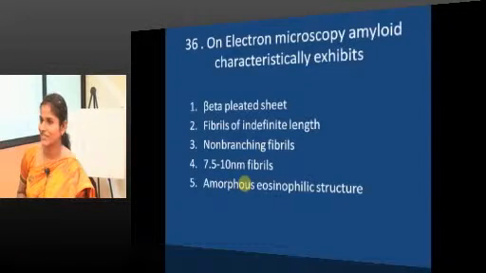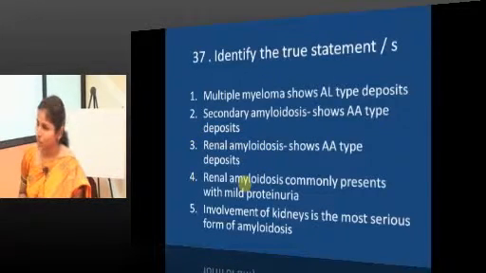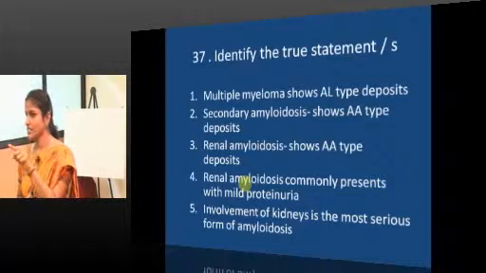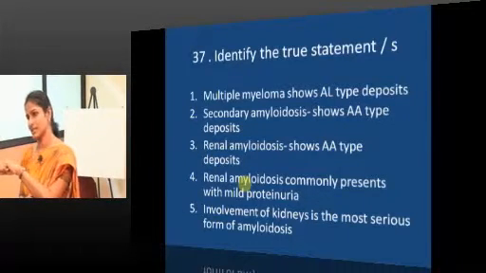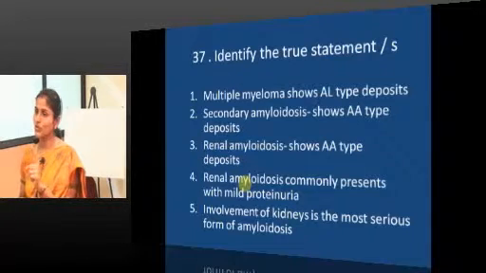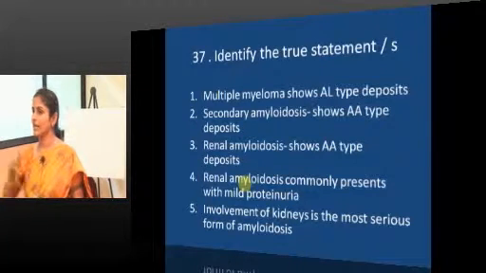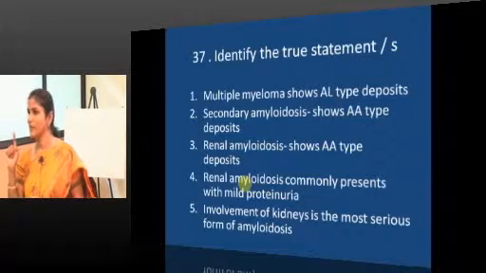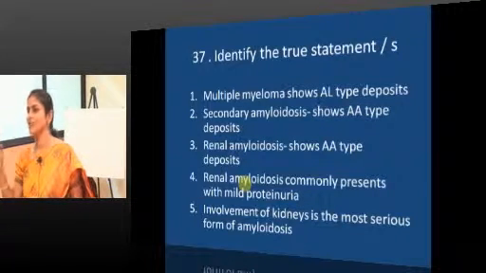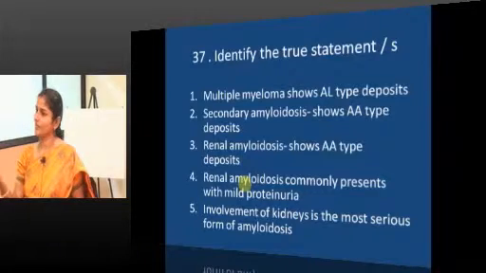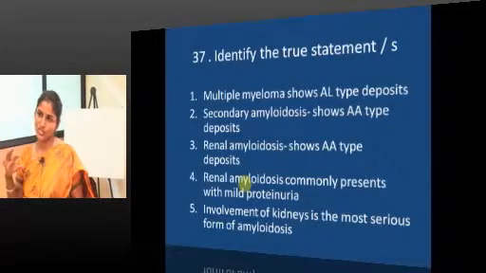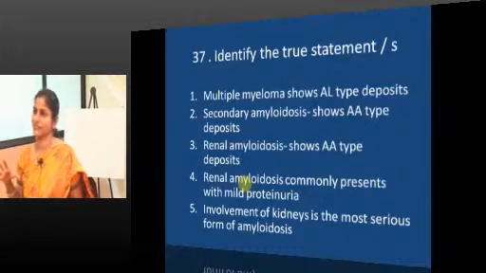Fibrils of indefinite length. Okay, identify the true statement. Multiple myeloma shows AL, light chain production in plasma cell dyscrasias, right. Secondary amyloidosis is always AA. AA deposition occurs in secondary amyloidosis and familial Mediterranean fever. Again, secondary amyloidosis, chronic inflammatory disorder. Familial Mediterranean fever is chronic inflammation due to mutation in the gene pyrin.